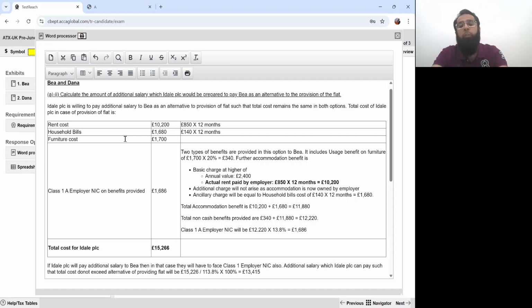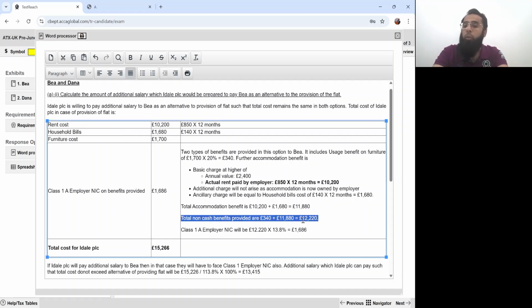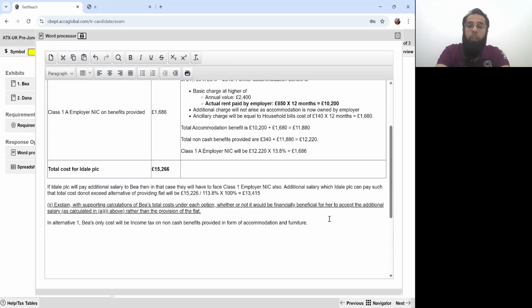B will only have to pay income tax on the total benefit he's getting. There is no employee NIC on non-cash benefits. The income tax for B will be on 12,220 pounds.